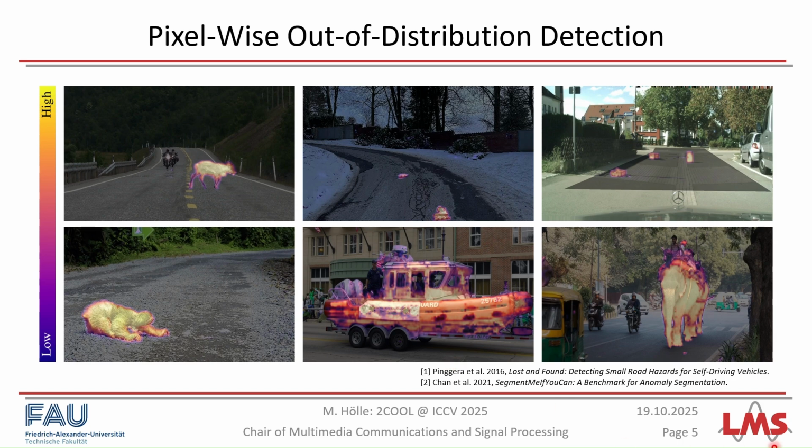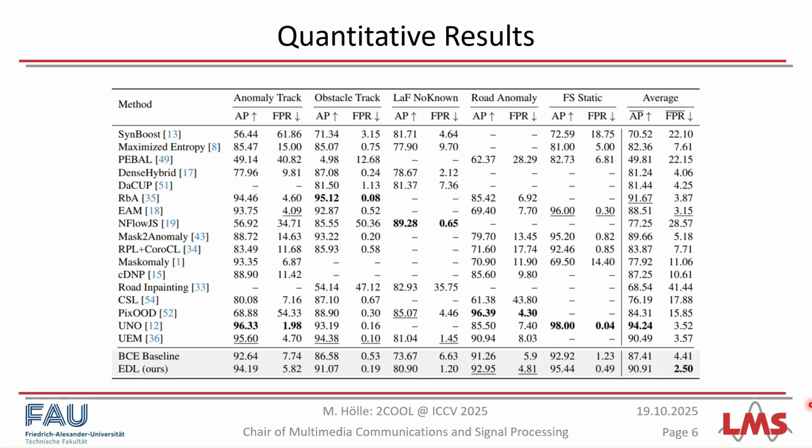The cool thing is, when we apply this to features from a real semantic segmentation model, we find that the resulting likelihood ratio reliably detects unknown objects. For example, here in this image from before, we can see that we have a high ratio only for the unknown objects. We also evaluated our method on 5 standard benchmarks and compared it to the recent state of the art. Here we find that our method outperforms the standard classifier by a large margin, and we achieve the overall lowest false positive rate while maintaining a high average precision, indicating that we effectively alleviate false detections.